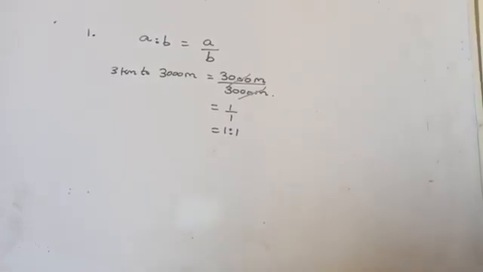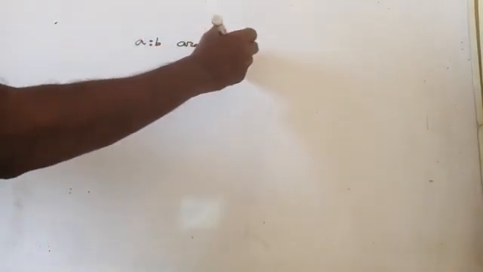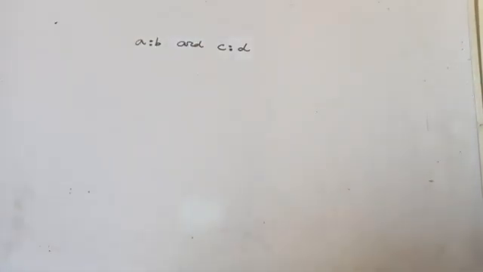So when you are comparing two quantities, their units must be the same. Then equivalent ratios. What is that? Equivalent ratios is nothing but, suppose two ratios are given, A is to B and C is to D. We are going to check whether these two given ratios are equivalent or not.